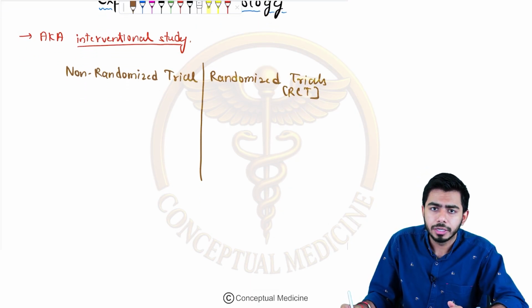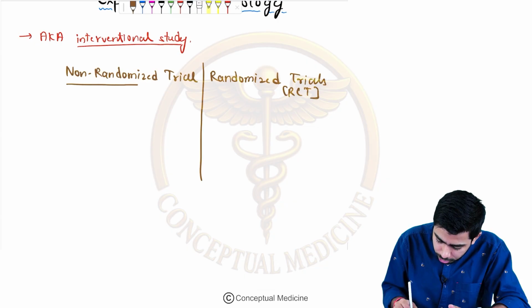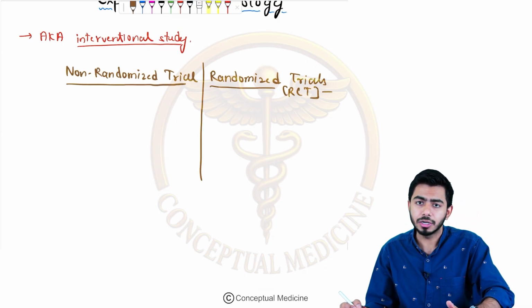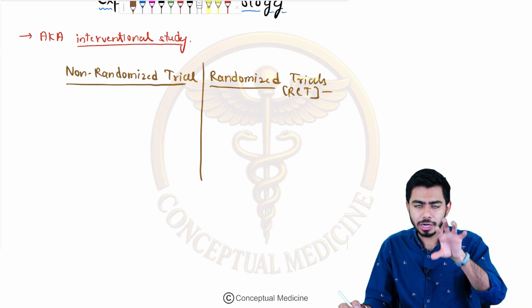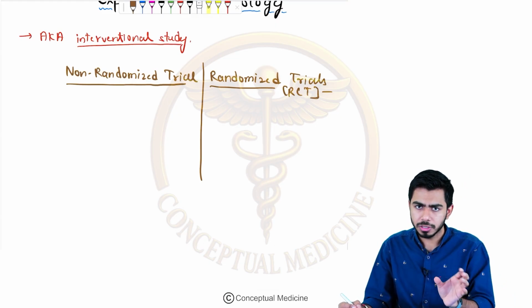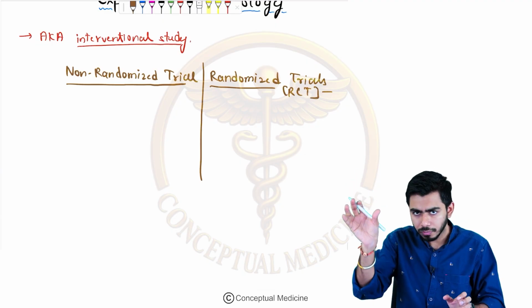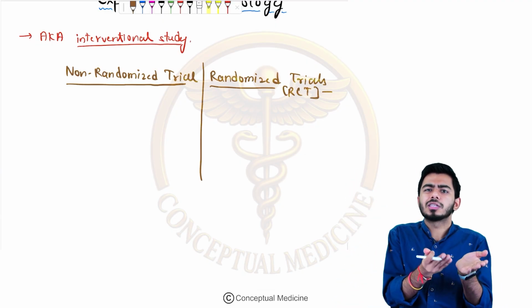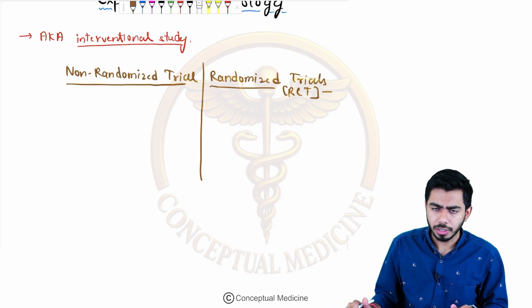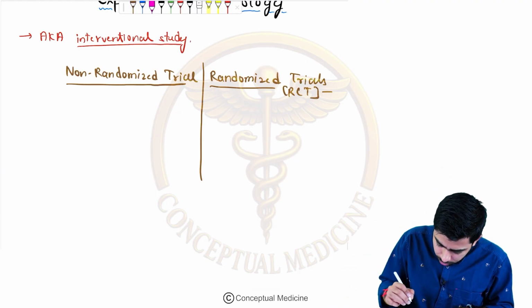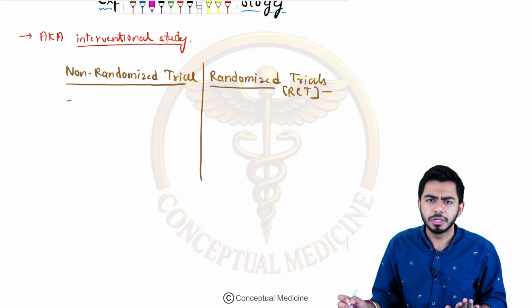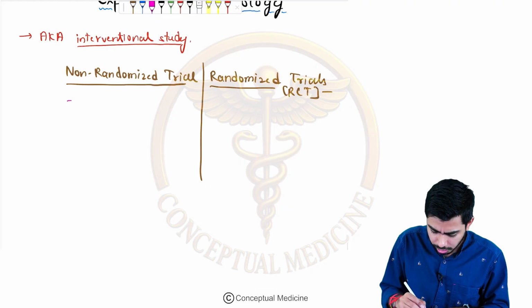Now we just need to know the names which come in each category, that is, which trials come under non-randomized and which come under randomized control trials. We don't need to know much detail about these trials as such.